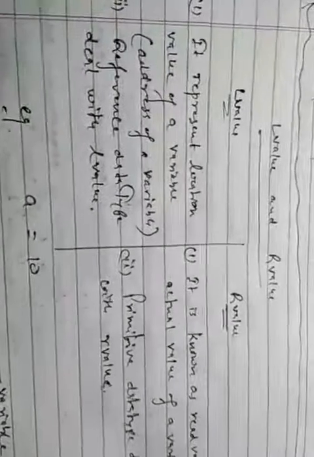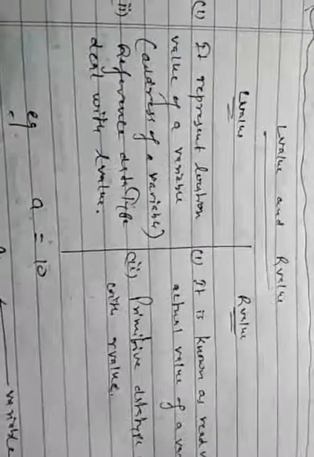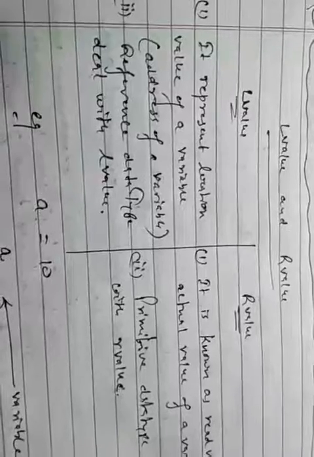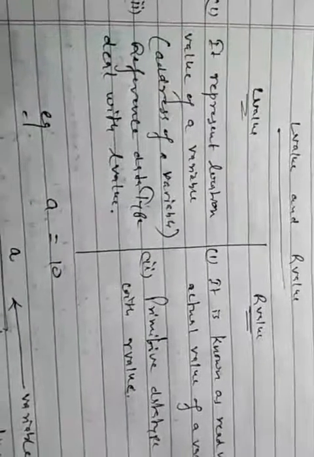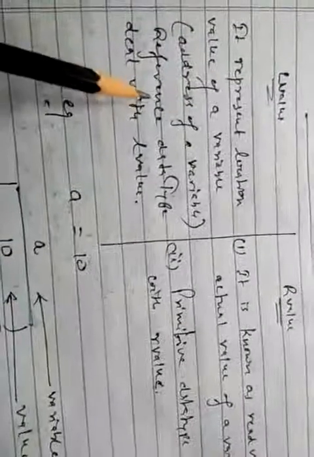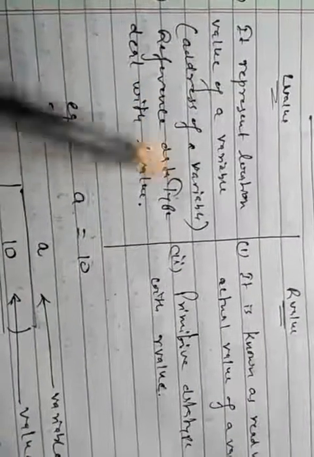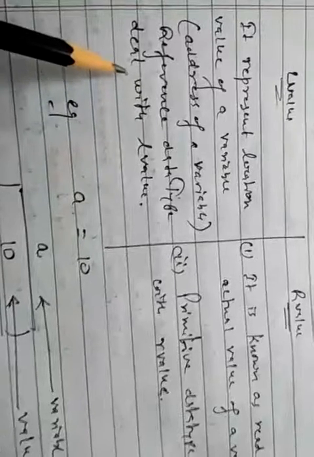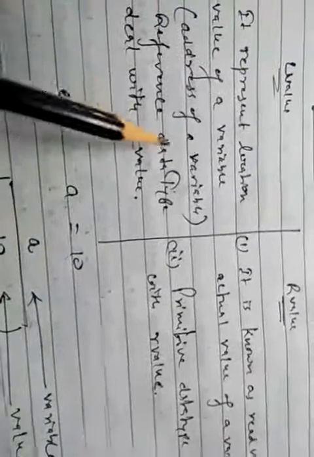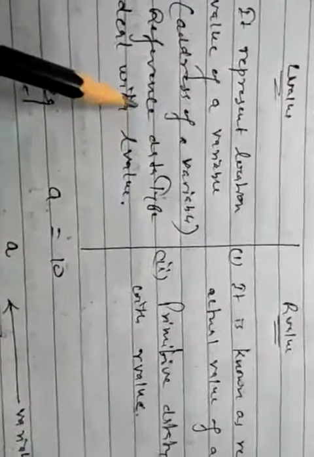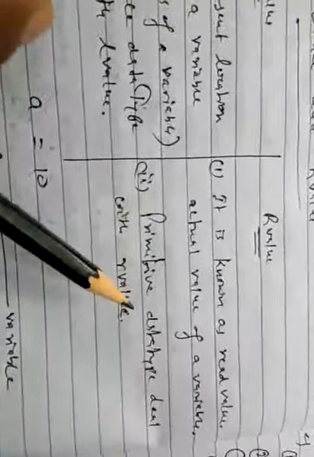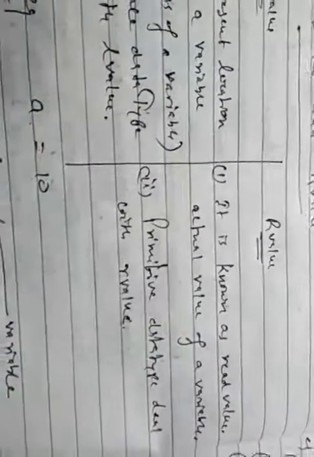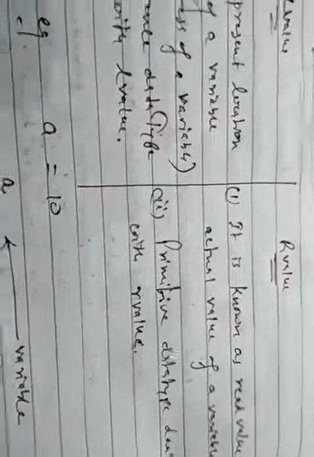Now the next important topic is L value and R value. L value represents the location value of a variable, whereas R value represents the real or read value of a variable. The location value is also called the address of the variable, the memory address of the variable, and these are represented by reference data types, whereas R value is represented by primitive data types, and this is also called the actual value of a variable.